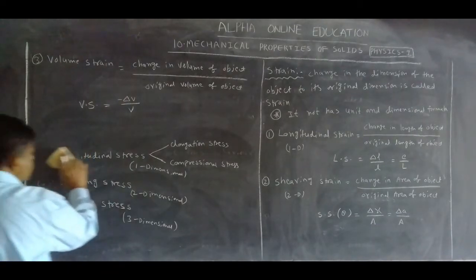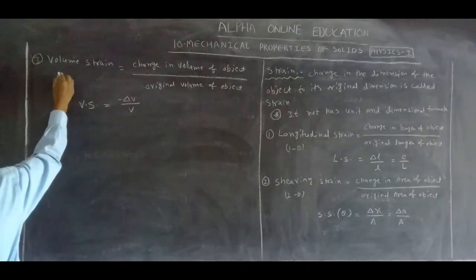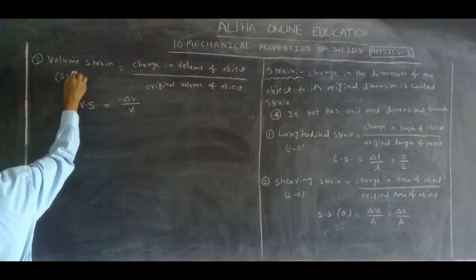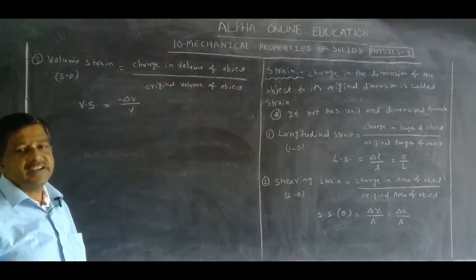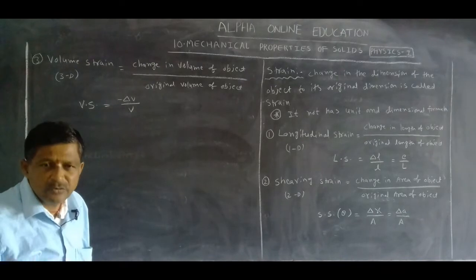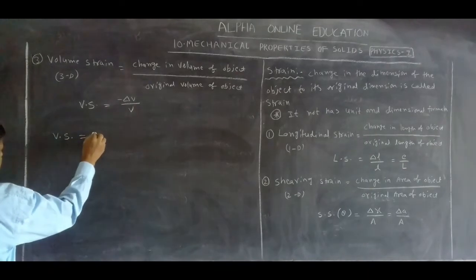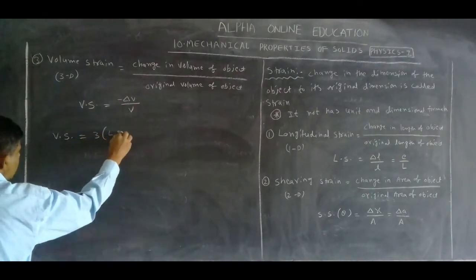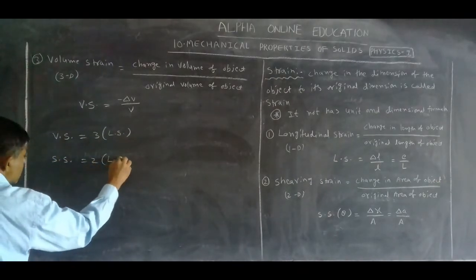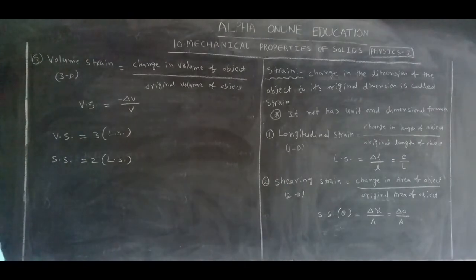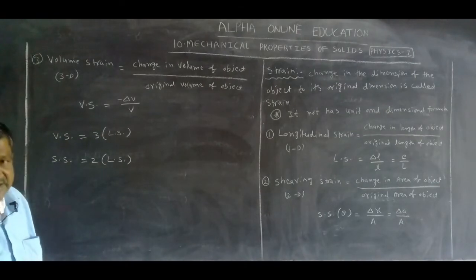The negative sign indicates that volume decreases. It is strain in three directions. Stress is in three directions, strain also in three directions, but strain has no unit. Volume strain is three-dimensional, so we can write 3 into longitudinal strain, and shearing strain is two-dimensional, so it is 2 into longitudinal strain. This is about stress and strain.